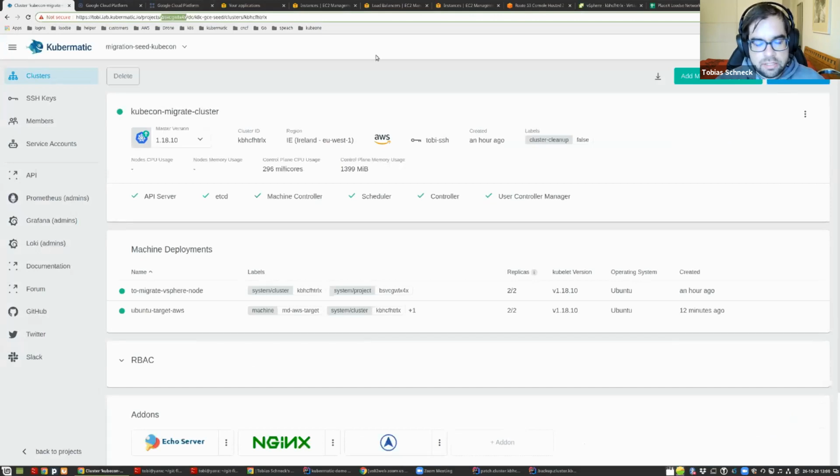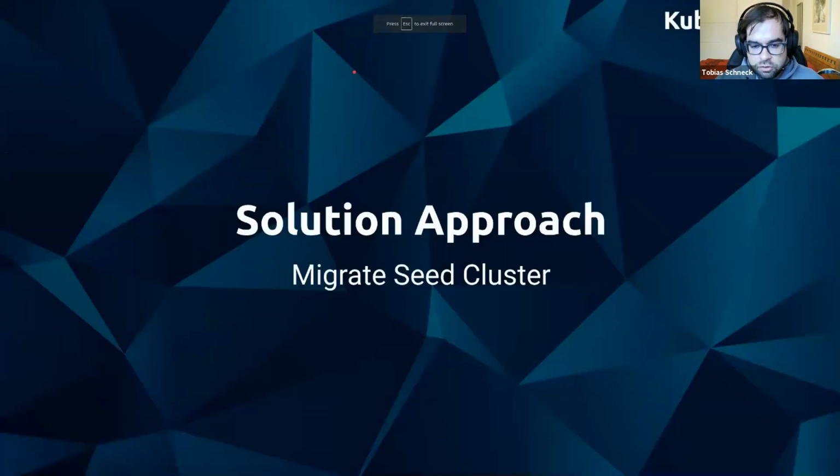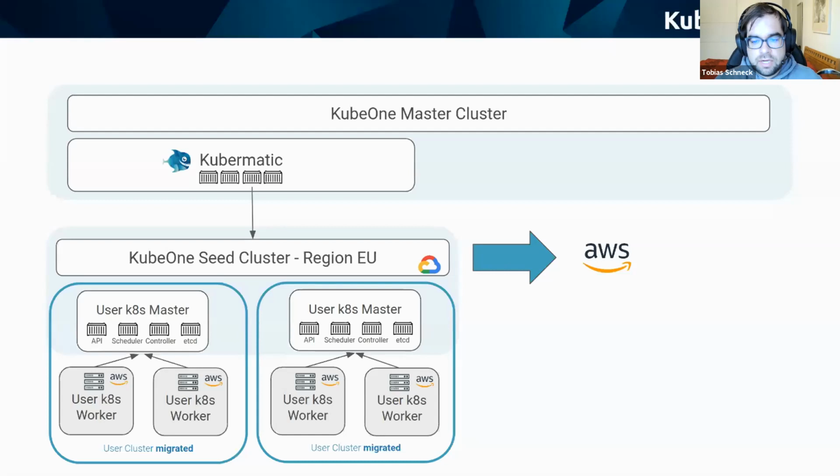So what does the next step look like? That's how we can migrate the worker user clusters. To move completely to another cloud, we now need to also migrate the seed cluster. How we can achieve that is the same way. We're reusing the same principle.